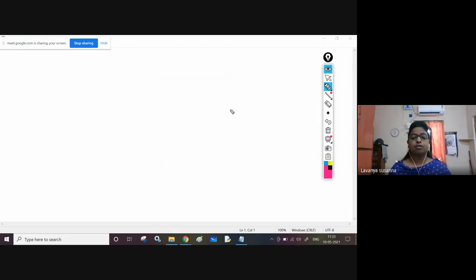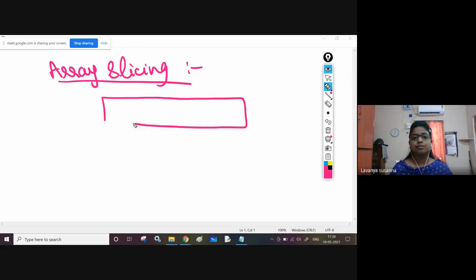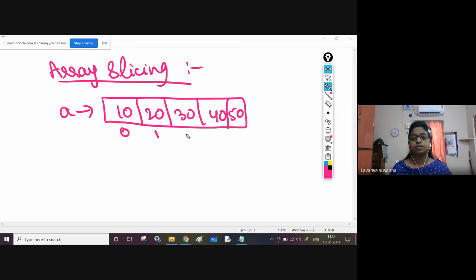I have already discussed in the previous class what is meant by slicing. Array slicing is nothing but retrieving some range of elements from the array. See here, this is an array, right? Index starts from 0 to size minus 1. How many elements are there? 1, 2, 3, 4, 5. 5 minus 1, 4. Okay, this is an array.